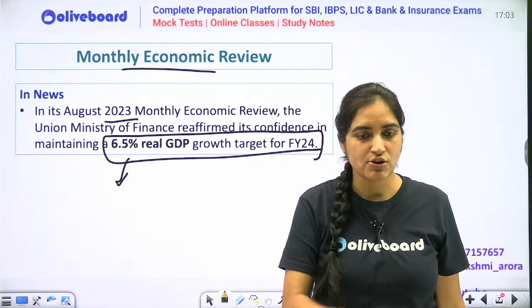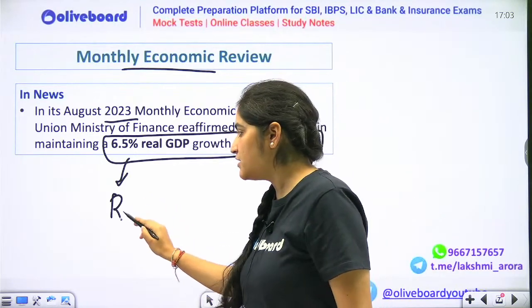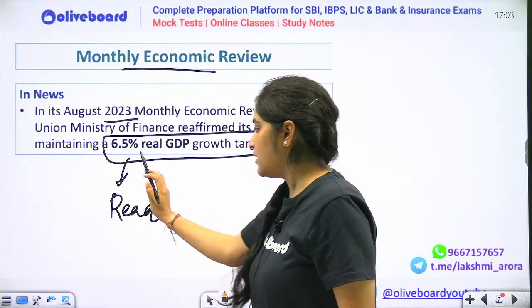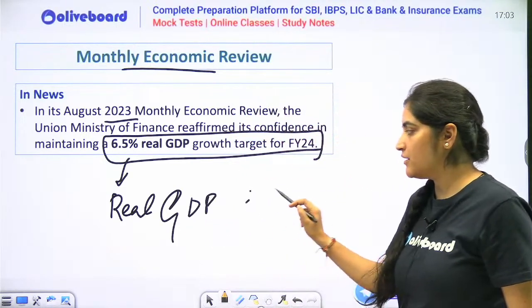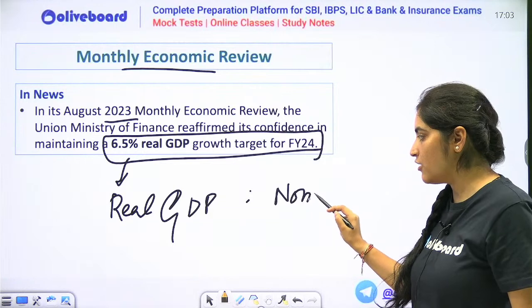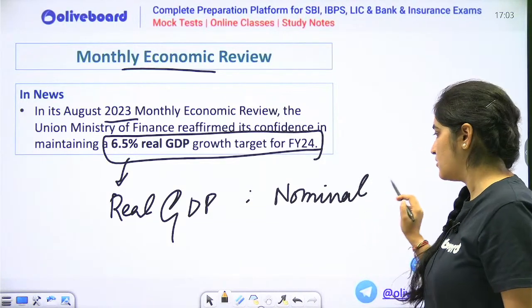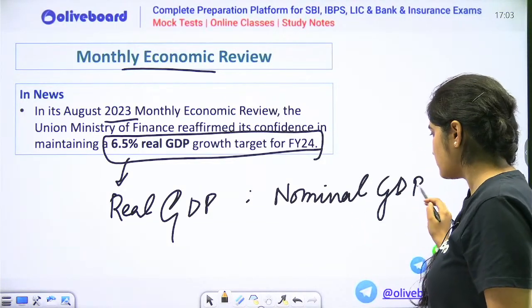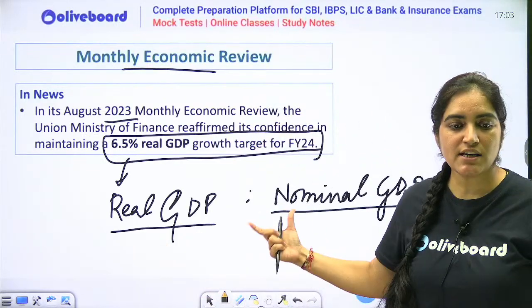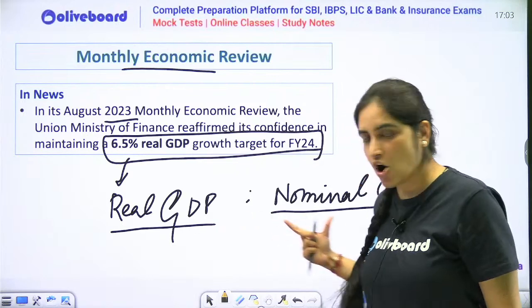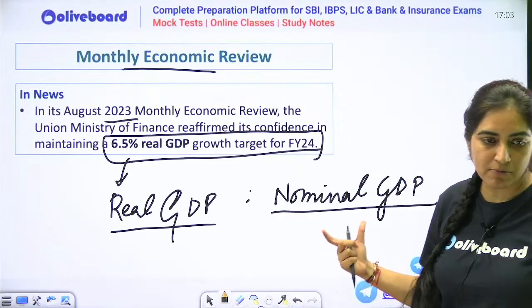Now I want to ask you all, what is the difference between real GDP and nominal GDP? If somebody could please tell me, what is the difference? Which is inflation adjusted, real or nominal? If somebody could please answer.